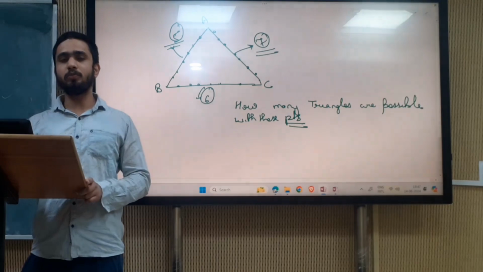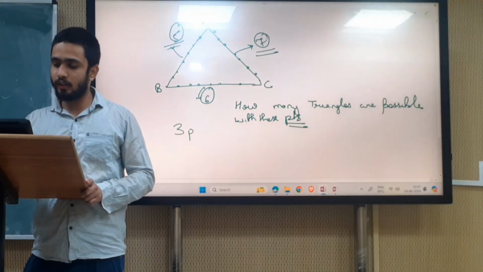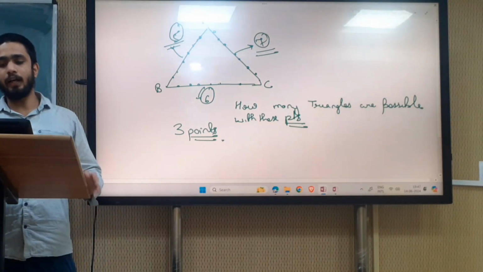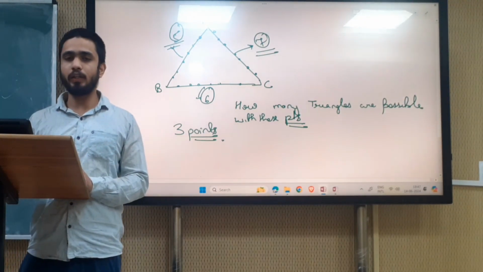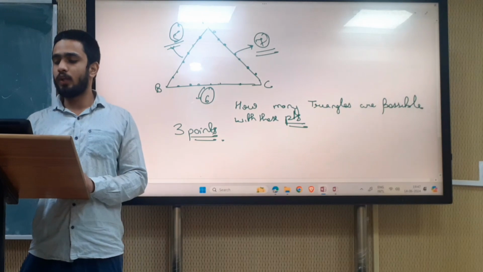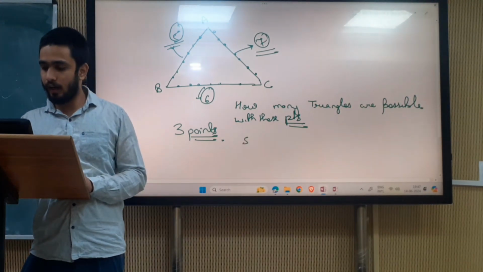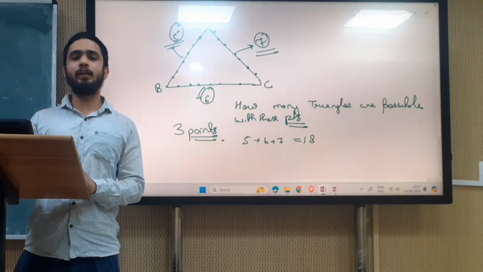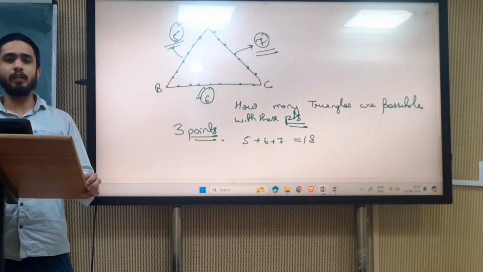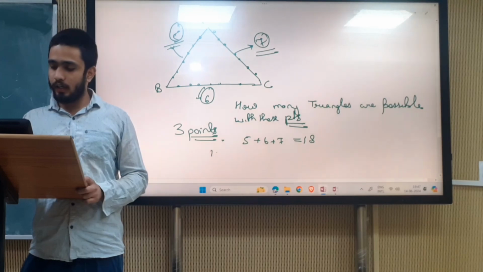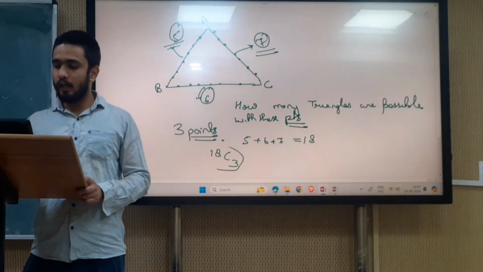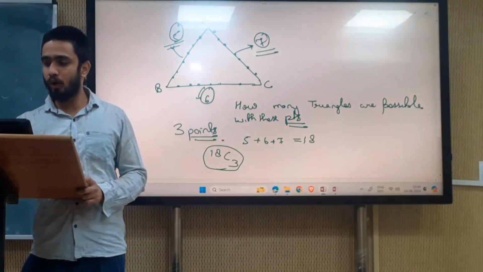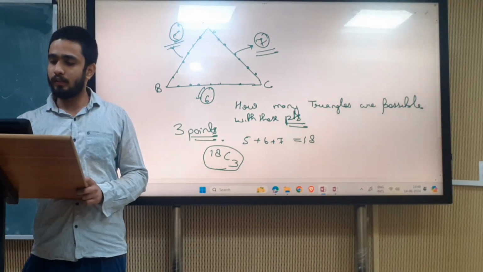A triangle is possible with 3 points. If we take any 3 points, a triangle is possible. So what are the total number of points? The total number of points is 5 plus 6 plus 7, which is nothing else but 18. So 18 points are there. So how many triangles? 18C3. But what will happen if we take all 3 points from the same line?